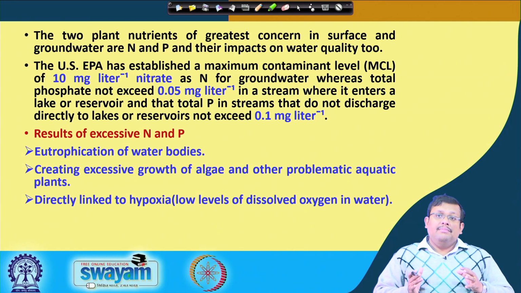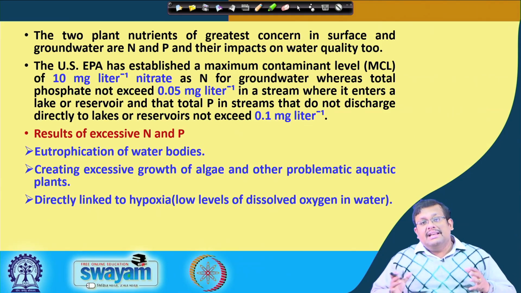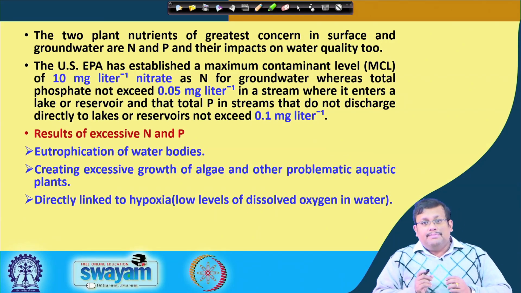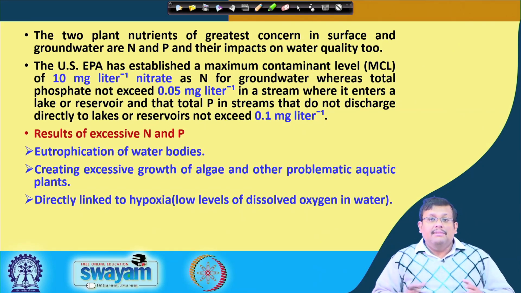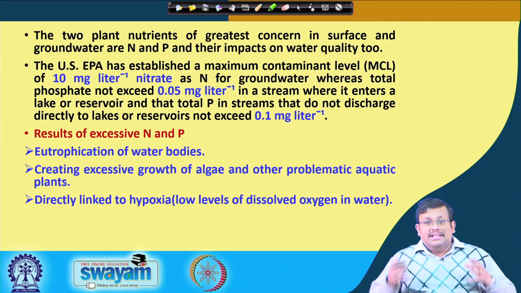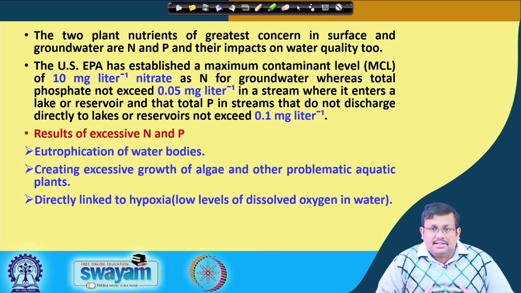What is the eutrophication problem? When nitrogen and phosphorus enter into the nearby water bodies, it increases the fertility levels, which produces algal bloom. That means the algae which are present in the water body will take up that nutrient, multiply and create a bloom. Due to the excessive growth of these algae and other problematic aquatic plants, there will be a condition where the dissolved oxygen in the water will be reduced. We call this condition hypoxia.